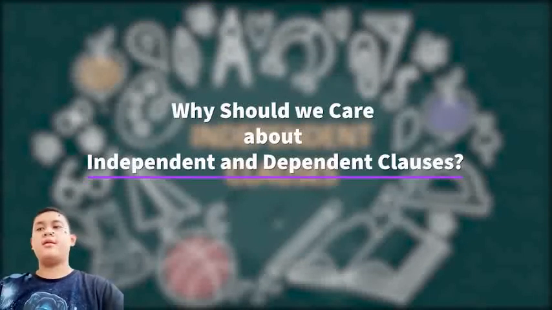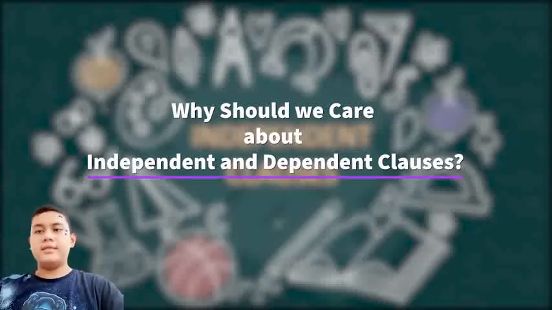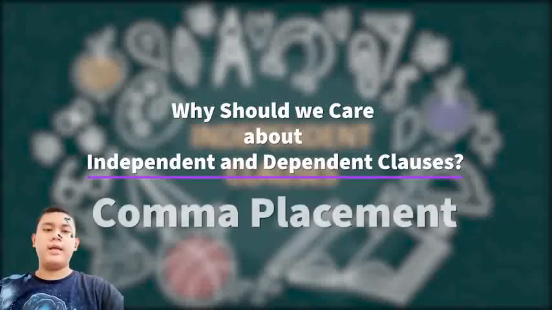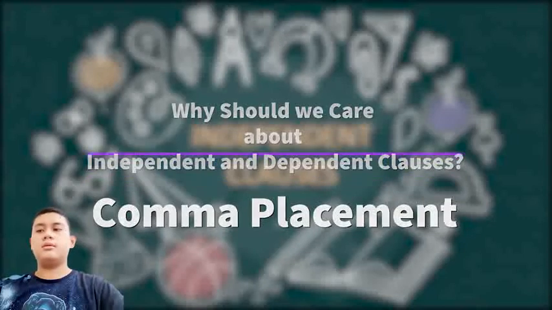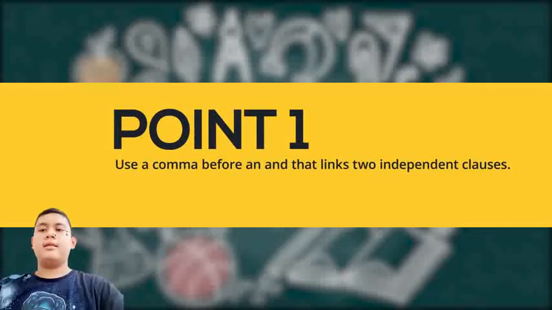So next, why should we care about independent and dependent clauses? There's only one reason to care about independent and dependent clauses: it is comma placement. Point 1: Use a comma before an "and" that links two independent clauses.